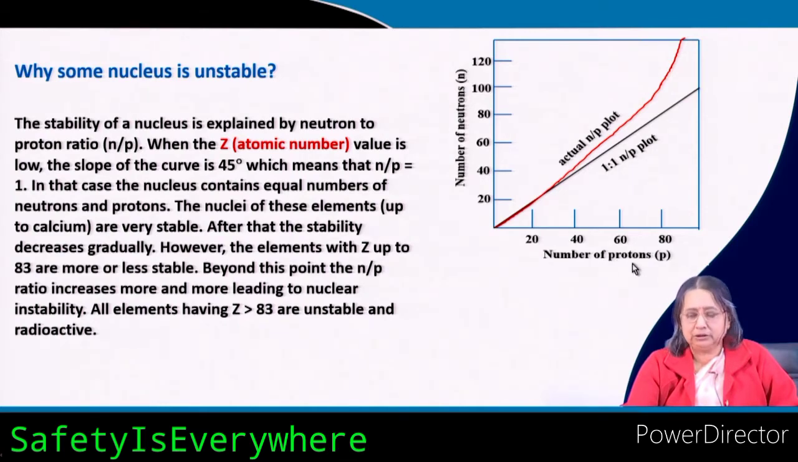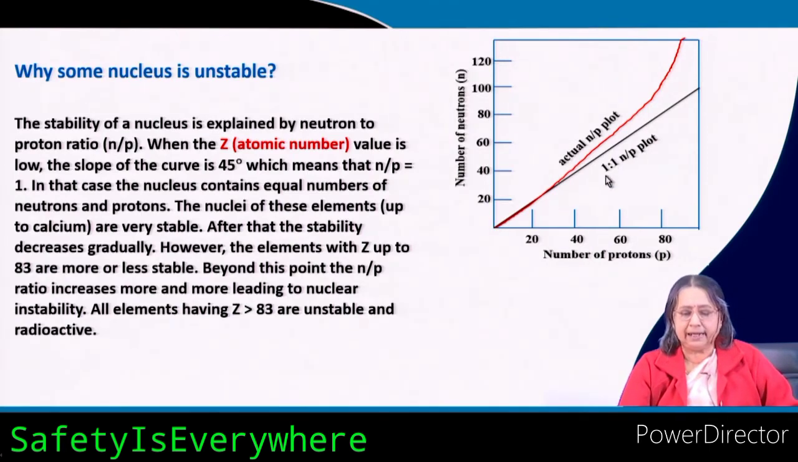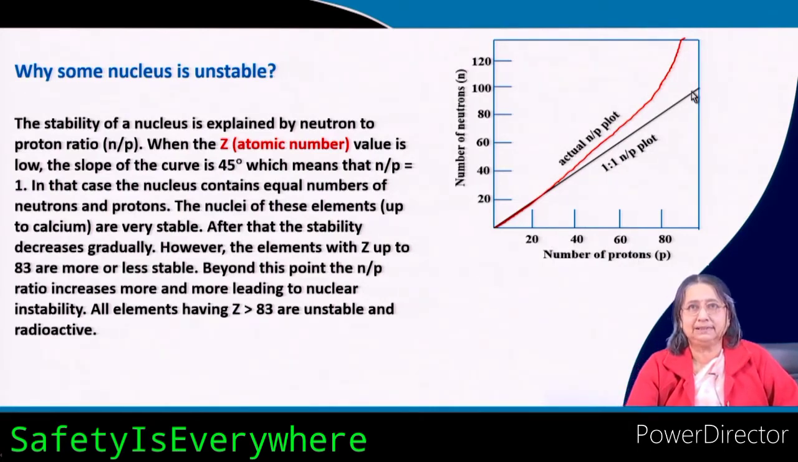Now, as shown in the figure, on the x axis it is the number of protons and here the number of neutrons. Up to 20 you can see that the number of protons and neutrons are the same. This is the line for the 1:1 neutron proton plot. As you go on increasing the number of protons, you can see the plot is deviating from this line.